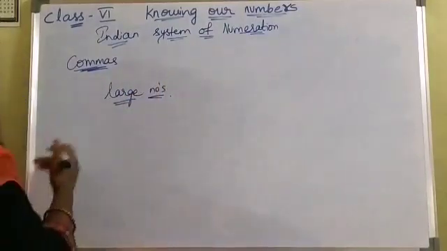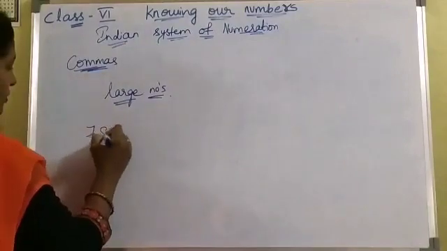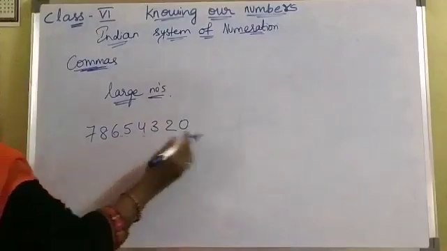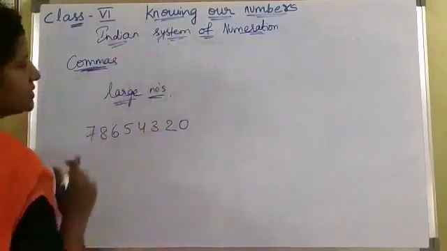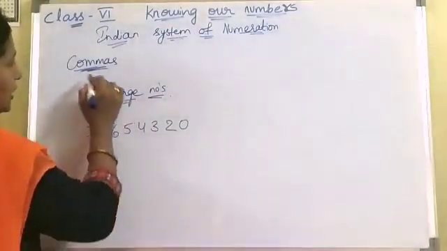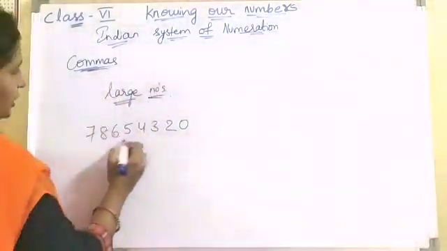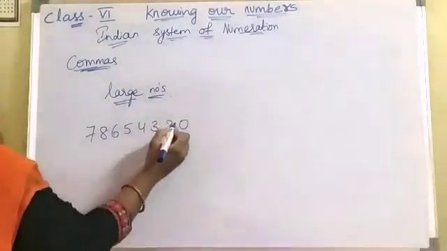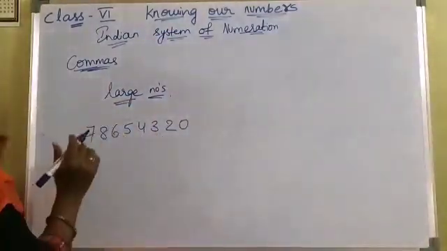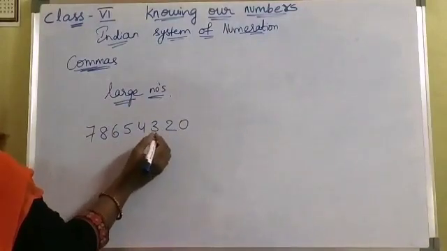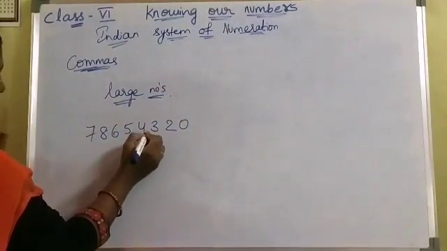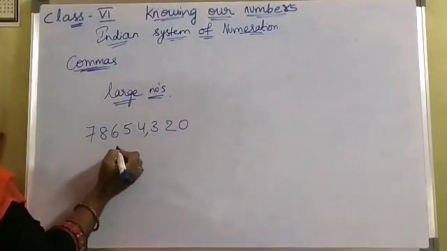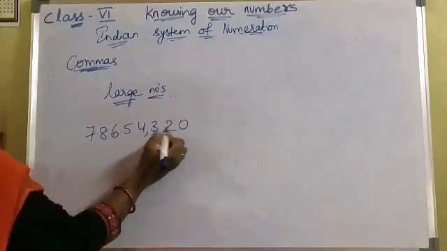Here, for example, I will take one number: 78654320. How to read this number in the Indian system? First we should mark commas here to read this number easily. First, you keep a comma after the hundreds place, that is, after the third digit from the right side.